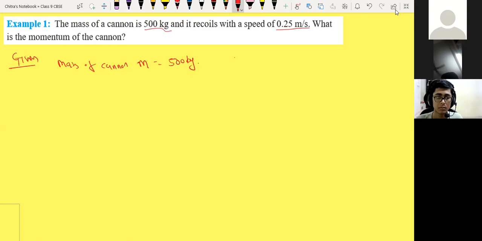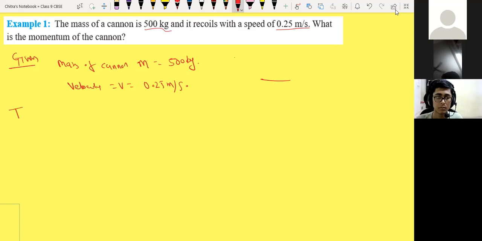Then the velocity is given. It is given as speed, but when the object recoils, it is going to move in a straight line, in the direction of the fire. So it is the velocity. I'm considering it v equals 0.25 meter per second. Now we have to write the to find part.